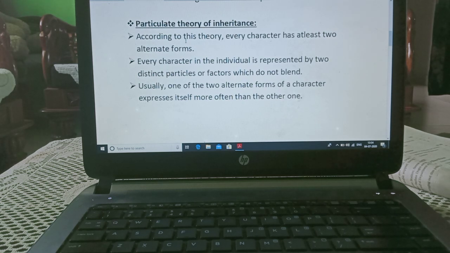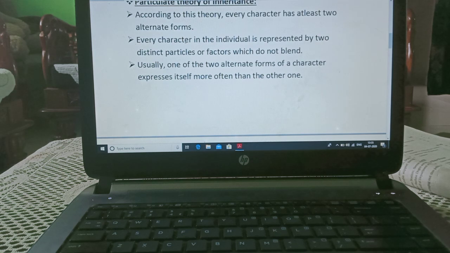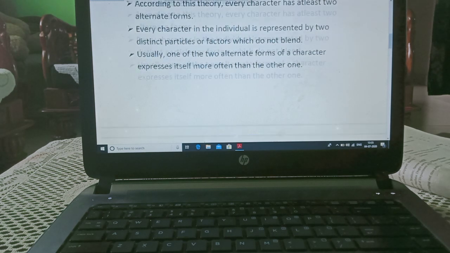Usually, one of the two alternate forms of a character expresses itself more often than the other one. From these two characteristics, the one which is dominating, which is able to express itself, will appear as the character, and the one which is not able to express itself will be suppressed.